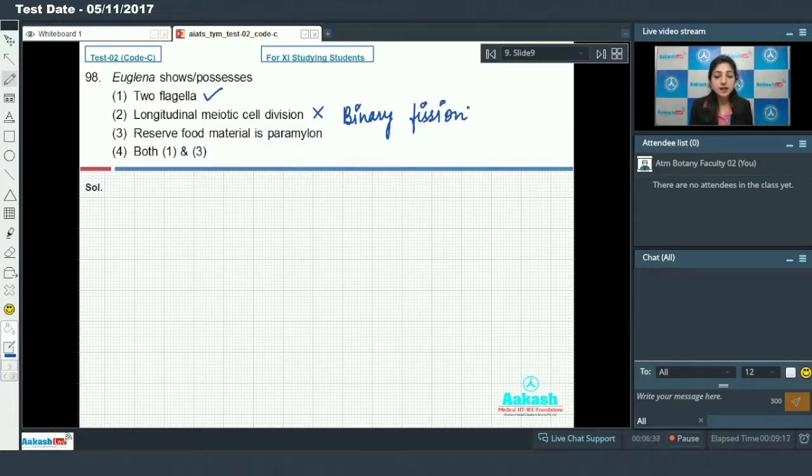Reserve food material is paramylon. In Euglena, paramylon granules are stored as reserve food material. So this is also correct. So both 1 and 3 are correct. So answer to this question is option number 4. Moving on to the next question, that is question number 99.